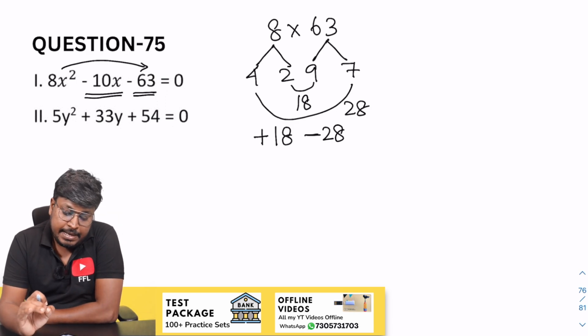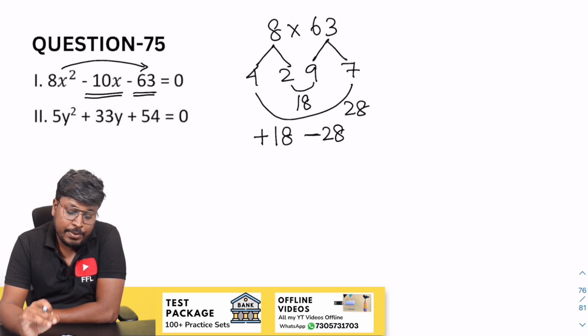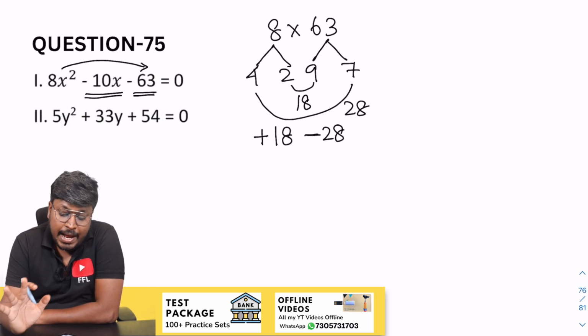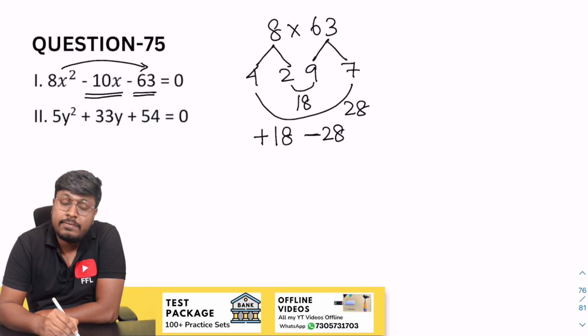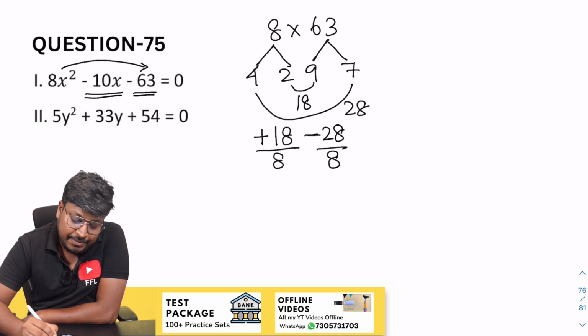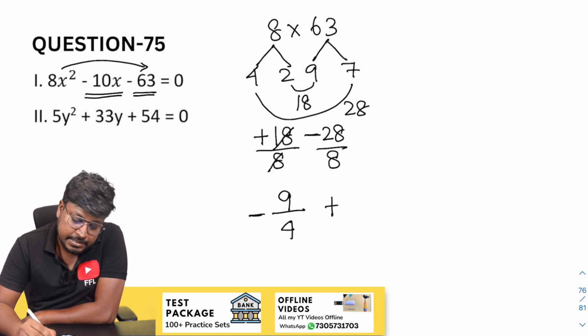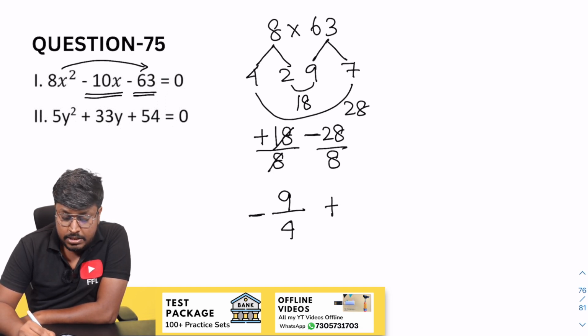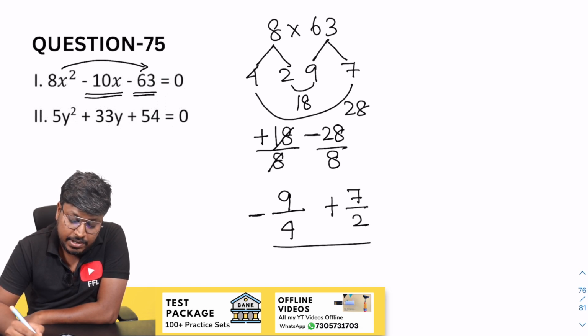When you multiply minus 28 and plus 18, you will get a negative answer, and when you add both the numbers, the result will be minus 10, that's it. So divide by 8, so the value of x will be minus 9 by 4, so plus 7 4s are 28, 7 by 2, which will be the factors of x.